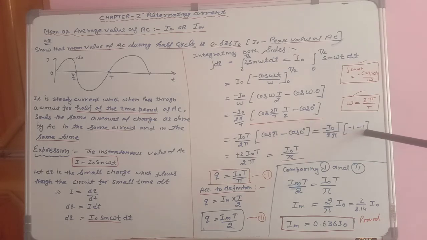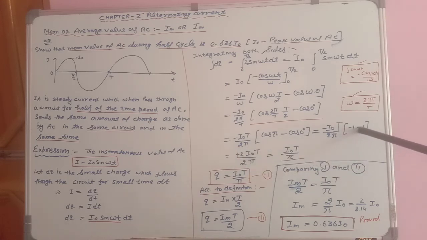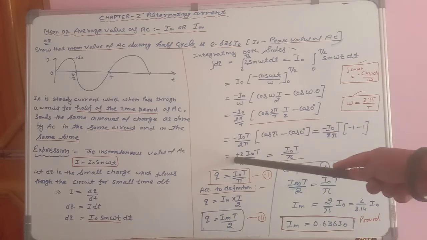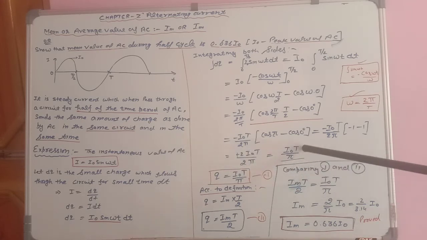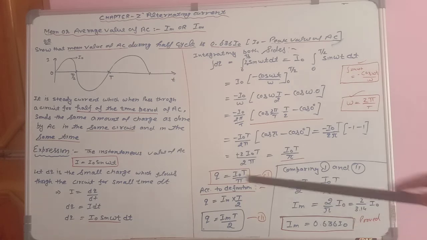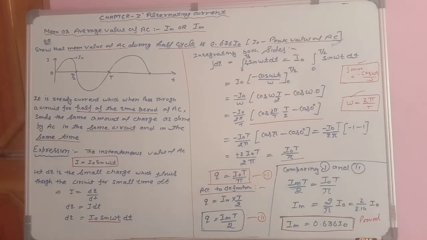So minus 1 minus 1 is minus 2. When minus 2 goes in front, minus minus becomes plus 2. I naught T upon 2 pi, 2 and 2 cancel out and we get I naught T upon pi. So the value of q we got is I naught T upon pi, and we have called it equation number 1.